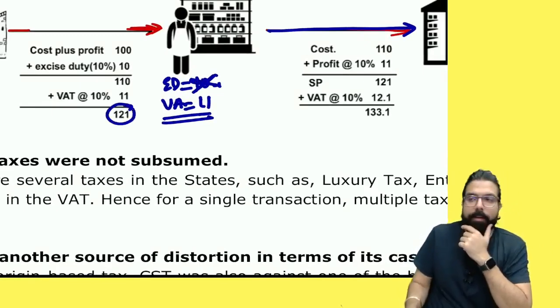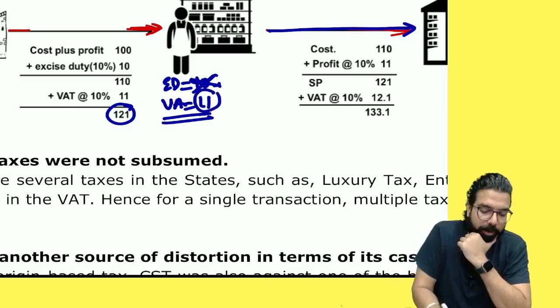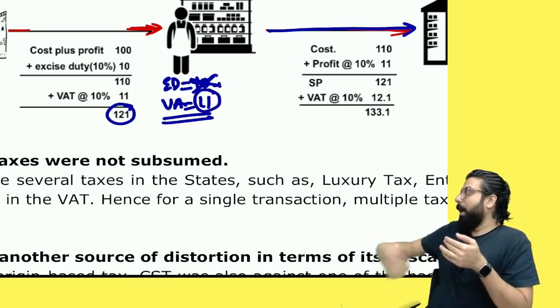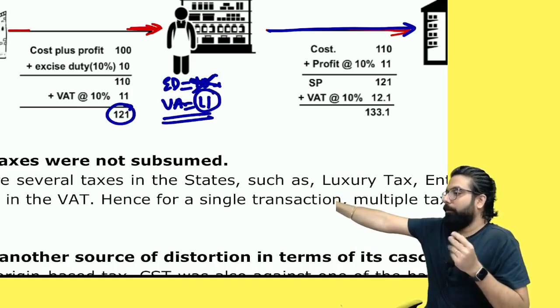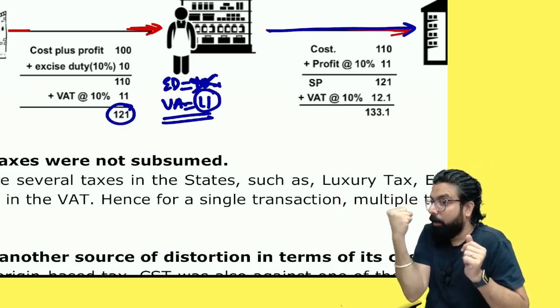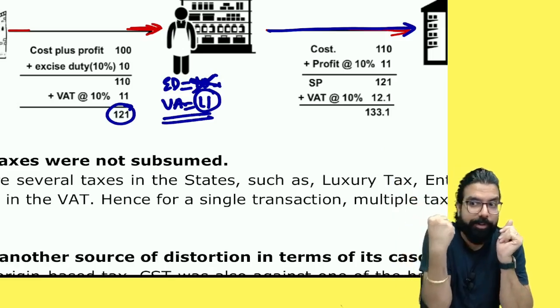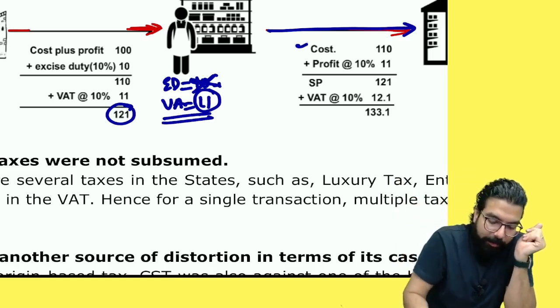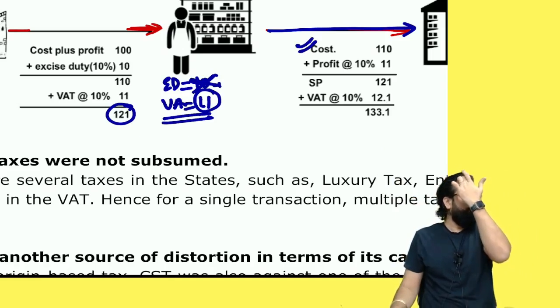121, say. 11 rupees government told, okay Ramesh, I bought the item, I paid 121. Government is giving me back how much rupees? 11 rupees. Can you tell me what is my cost? Please tell me, everyone, are we clear with this point? That 110 is my cost.